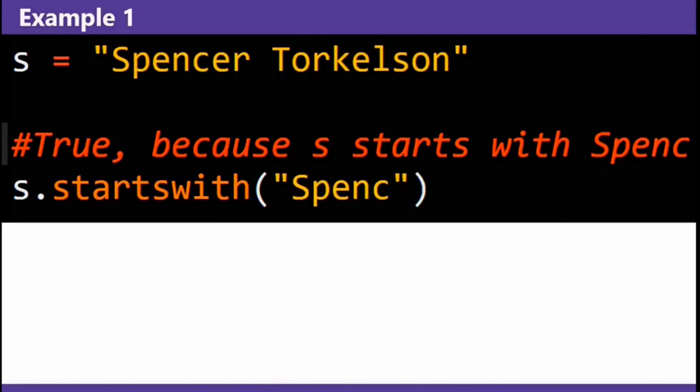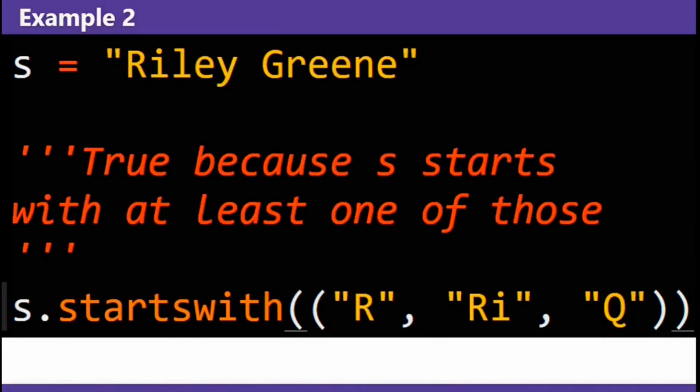Starts with in Python tells if a string starts with a certain substring. Example 1, S equals Spencer Torkelson. S starts with Spence is true because S starts with Spence. Example 2, S equals Riley Green.